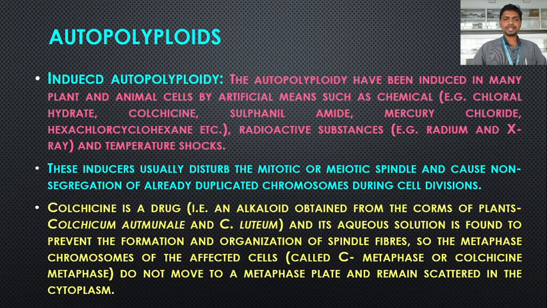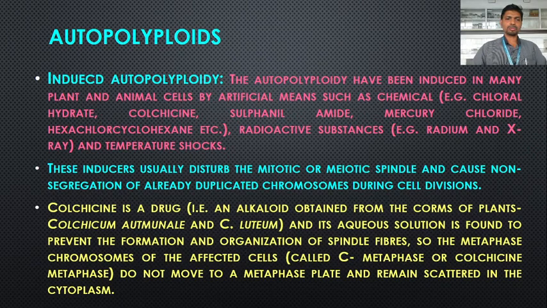When the cell has been treated with colchicine, it prevents the formation and organization of the spindle fibers, so the chromosomes remain scattered in the cytoplasm. Such an affected cell is called C metaphase, or colchicine induced metaphase.